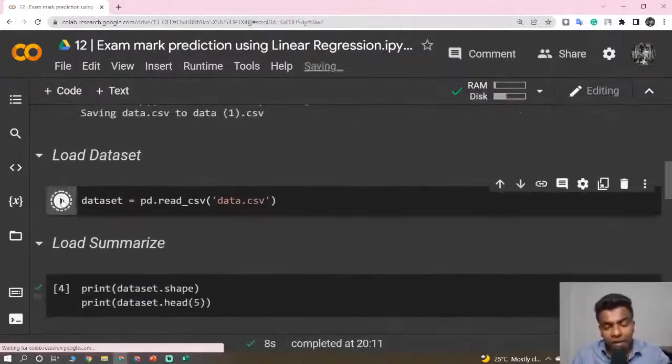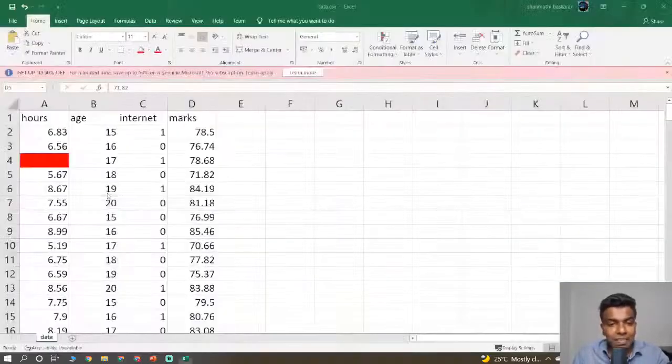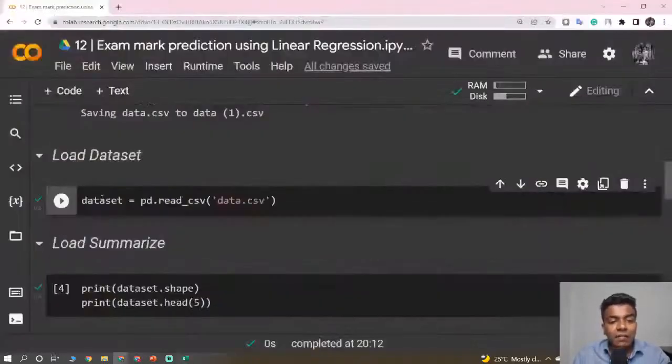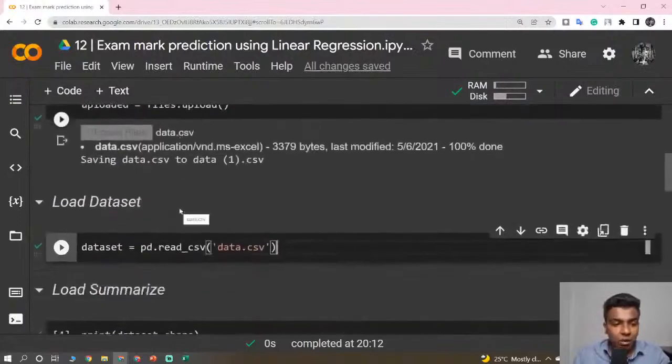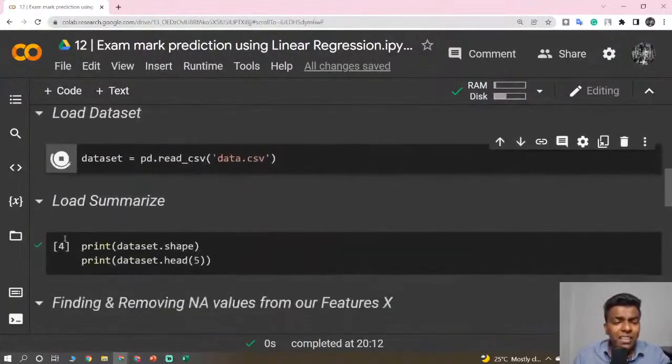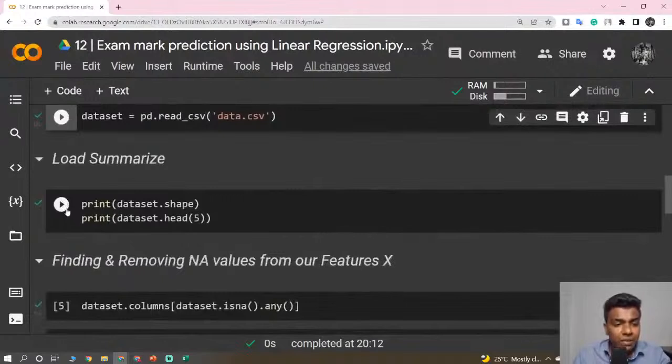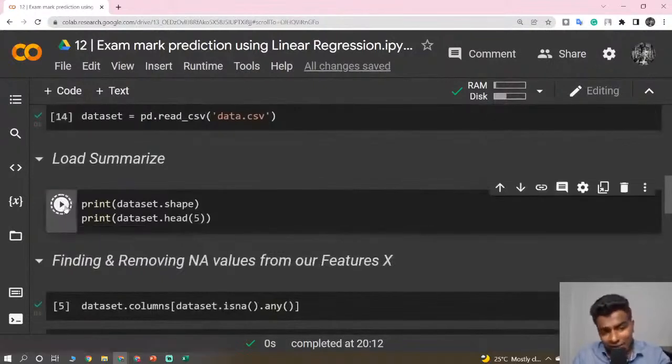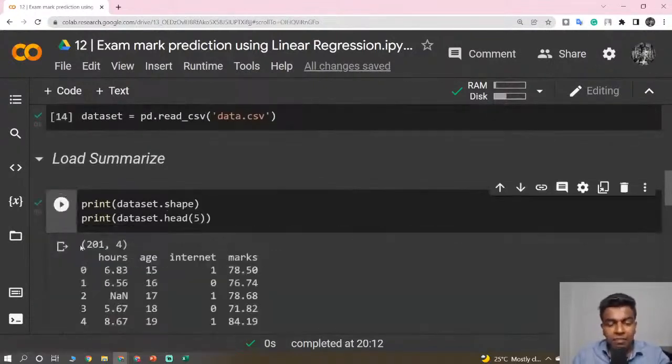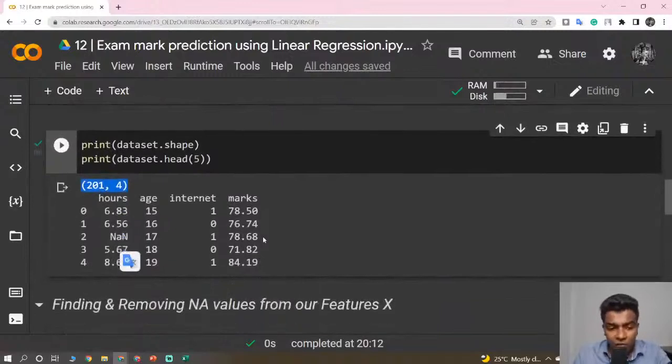So we are uploading the data set into the online notebook. Now we are reading the complete data present in the CSV file into a single variable called dataset by using the pandas library: pd.read_csv of data.csv. Then we are going to summarize the data set. dataset.shape gives 201 rows and 4 columns present in our data set, and dataset.head(5) gives the top 5 rows of my data set.